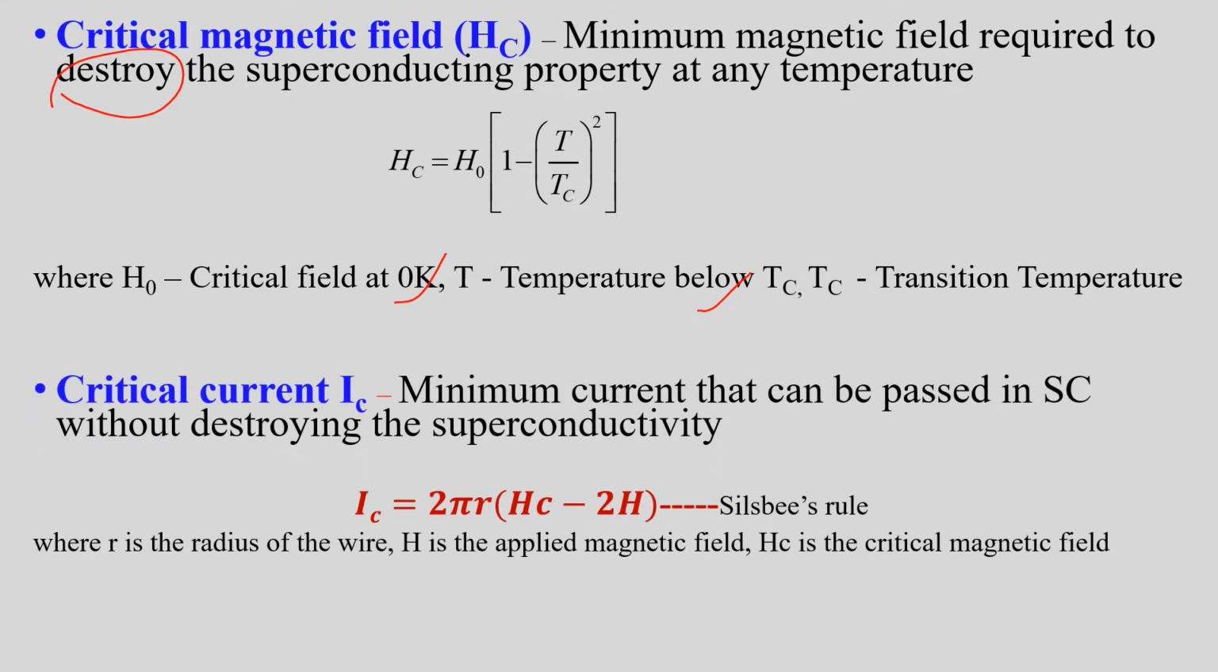Critical current. It is the minimum current that can pass through a superconductor without destroying its superconductivity. It is also termed as persistent current. Consider a superconductor of radius r. When a magnetic field H is applied to it, its critical current is given by the equation Ic equals 2 pi r into (Hc minus 2H). This relation is called Silsbee's rule. It gives the relation between Hc and Ic.